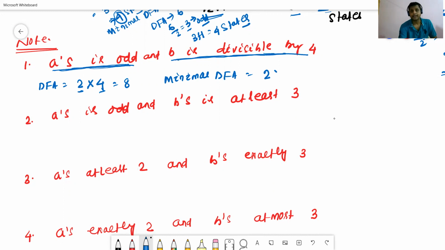Then the number of b's is divisible by 4. Divisible by 4 means, in the case of DFA, how many states will be required? 4 states will be required. Suppose 4. Now we'll calculate 2 to the power.